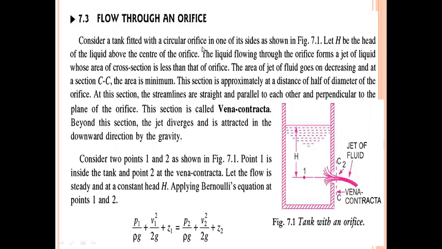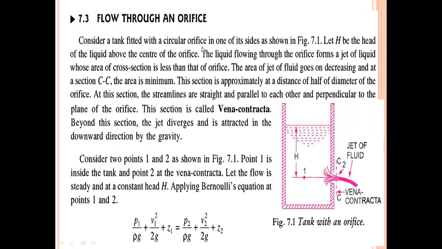At this section, the streamlines are straight and parallel to each other and perpendicular to the plane of the orifice. This section is called the vena contracta. Beyond this section, that is beyond the vena contracta, the jet diverges and is attracted in the downward direction by gravity. Now consider 2 points, 1 and 2, as shown in the figure. Point 1 is inside the tank and point 2 is at the vena contracta section.